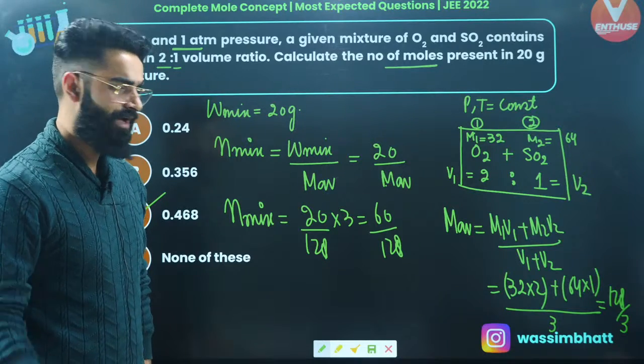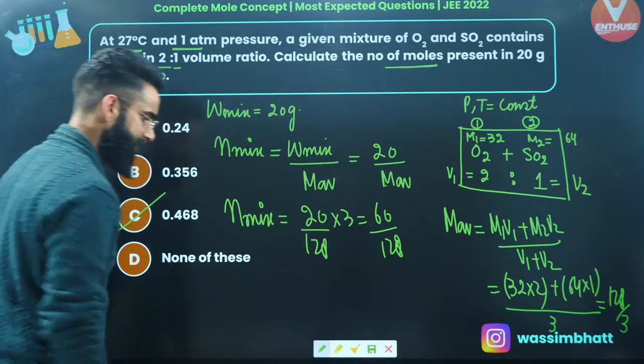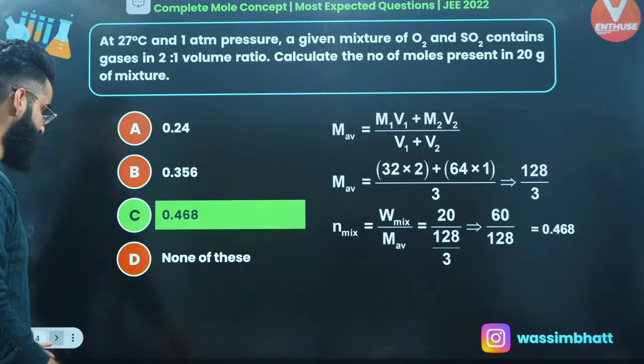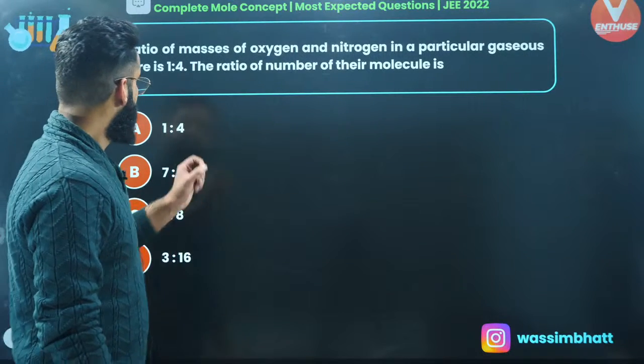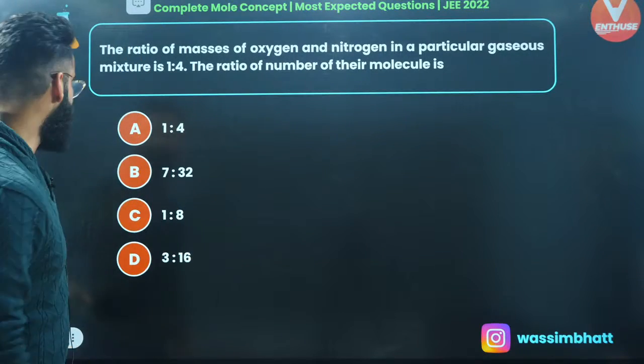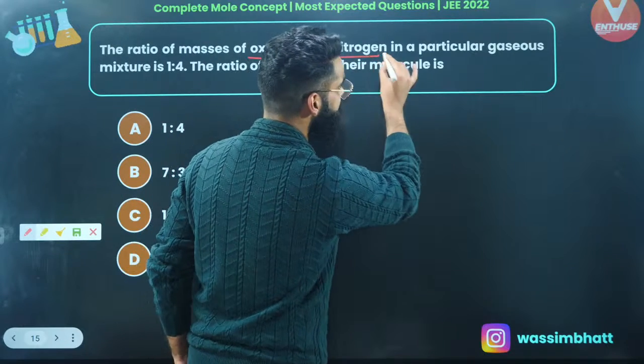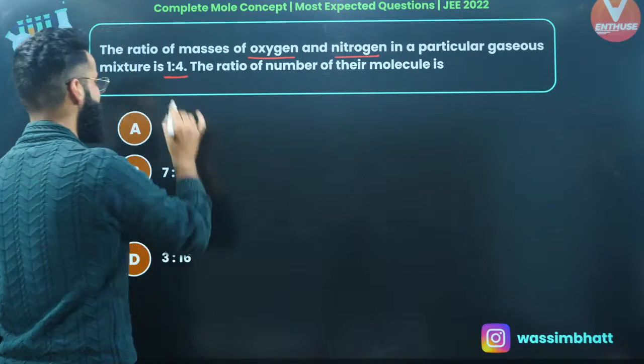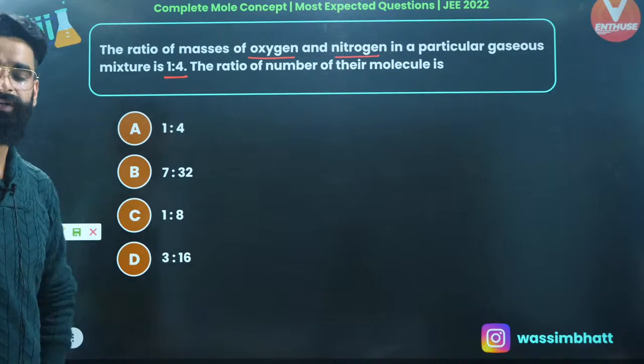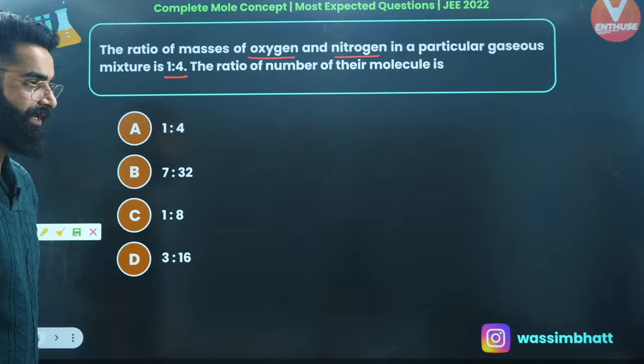Okay. I'm sure this question is perfectly clear to everyone. So let's move on quickly to one more question. The ratio of masses of oxygen and nitrogen in a particular gaseous mixture is 1:4. The ratio of their molecules will be.